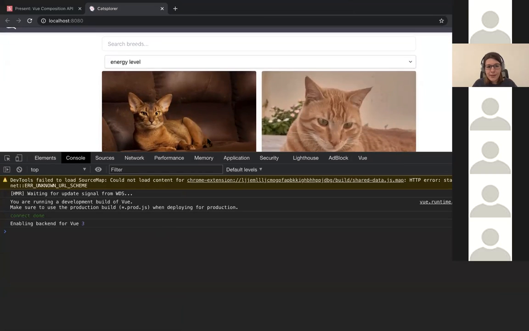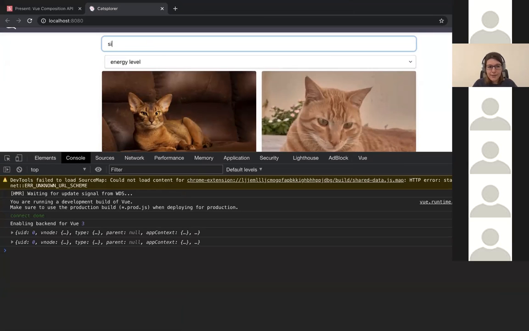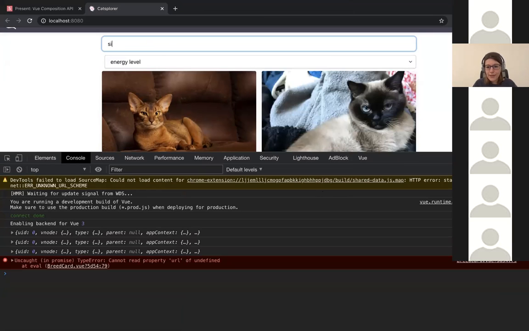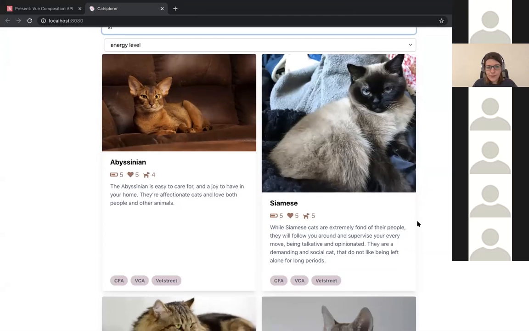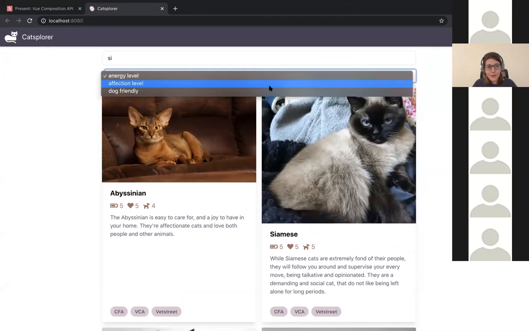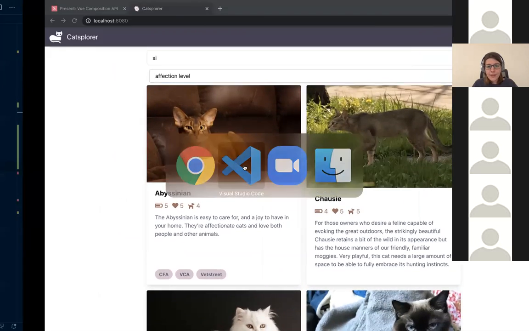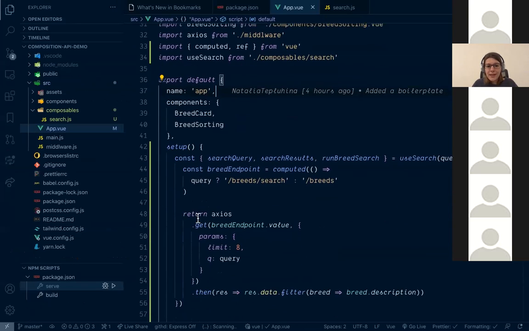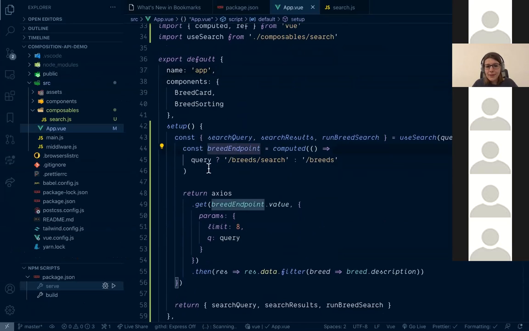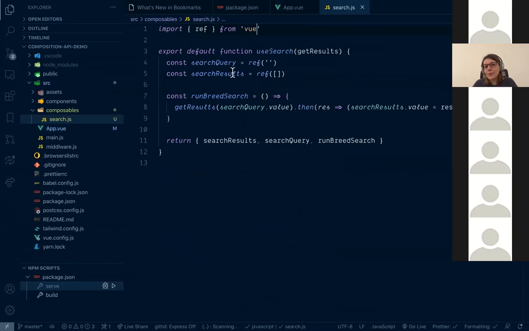It seems that cats are already in place. Let's try to search for more cats. And did we break sorting on the go? Nope, we didn't. So right now, what we have here is we're just defining the endpoint, and this might be completely different logic, our composable doesn't need to know about this because this is a high-level abstraction.